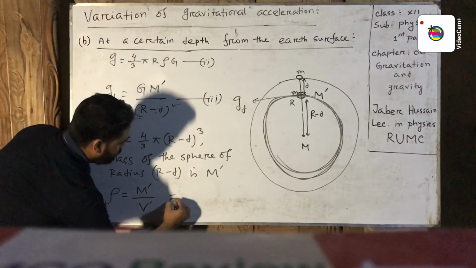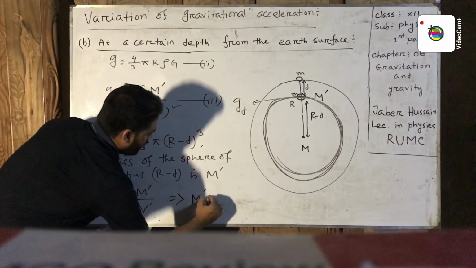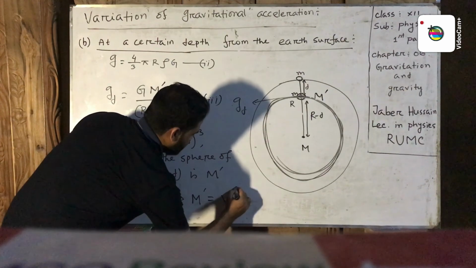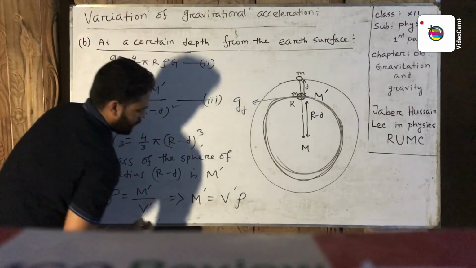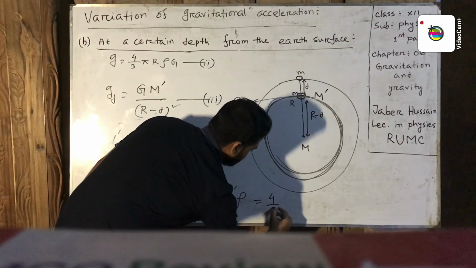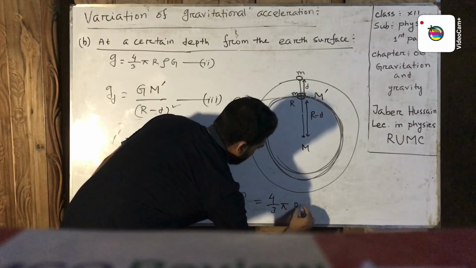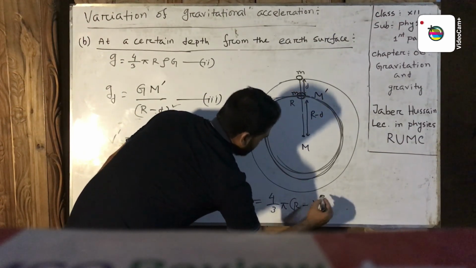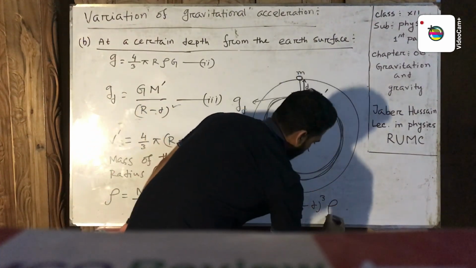Then M prime equal V prime into rho. Then M prime equal 4 by 3 pi r minus d whole cube into rho.